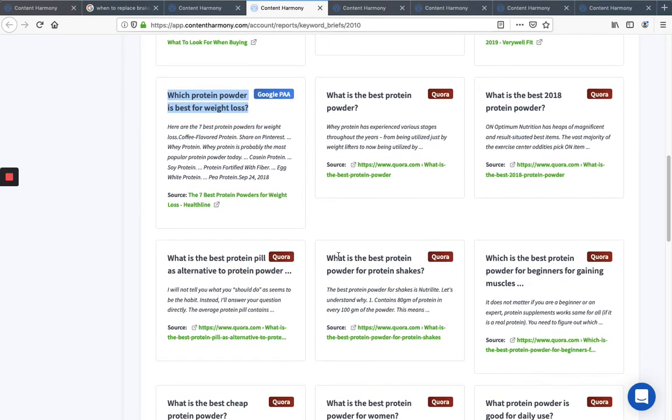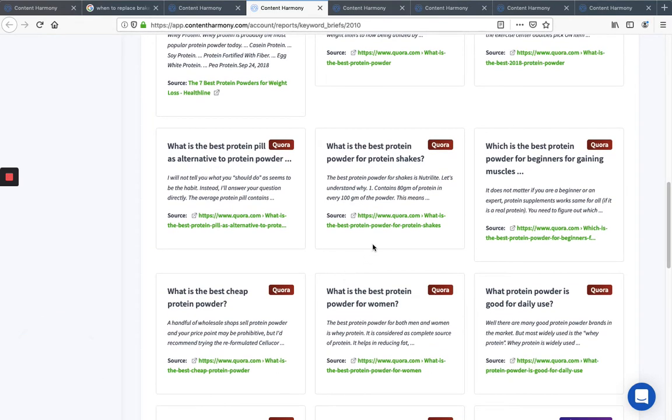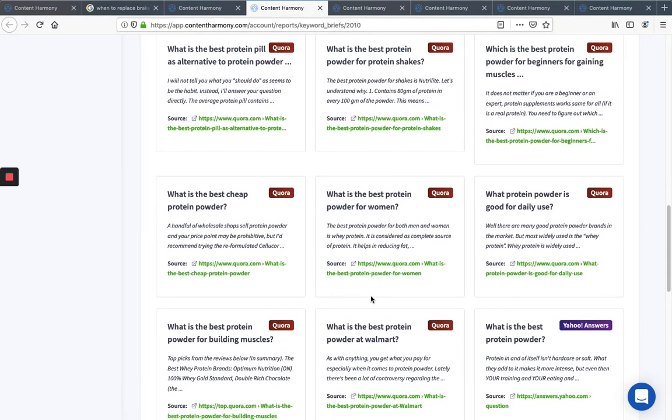When we get into things like Quora threads, those are good for, one, brainstorming related questions that you should be answering, but also actually looking and seeing what experts actually say. Your writer can even use these as potential places to quote. So what is the best protein powder for women? Maybe we open up that Quora thread. And let's see what they have to say.